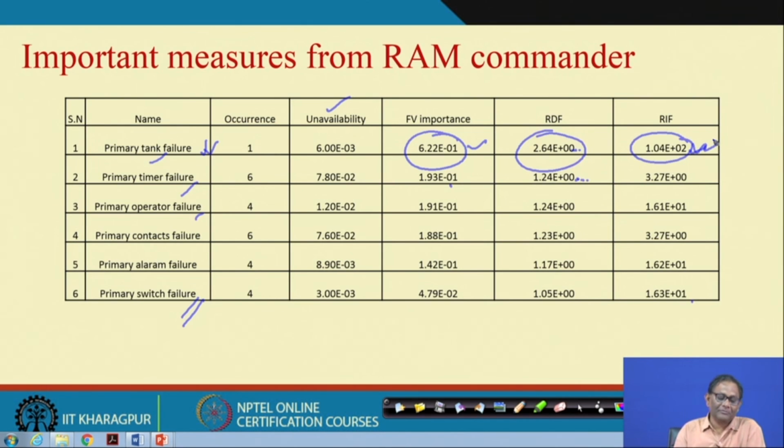Okay, that means this is also contributing. Obviously, for the pressure tank failure, once it happens, the tank ruptures completely. So, it definitely has the maximum importance. At no time should you allow the wear and tear of the pressure tank to reach such a level that the tank rupture will take place. Okay. So, that is the most critical component of the system we have discussed so far.